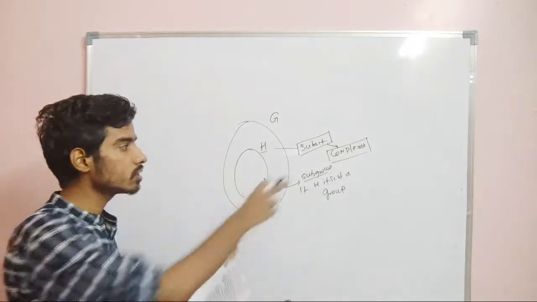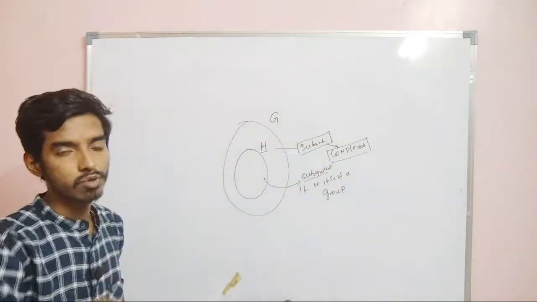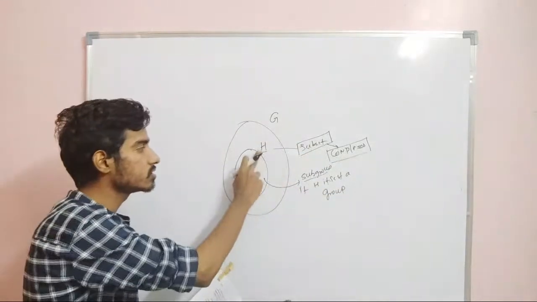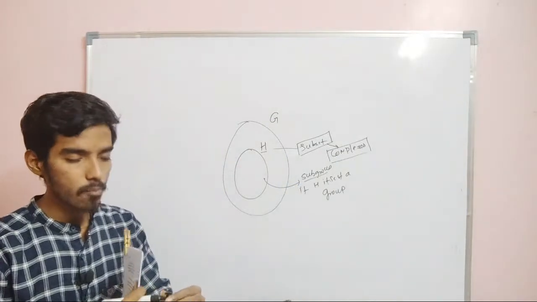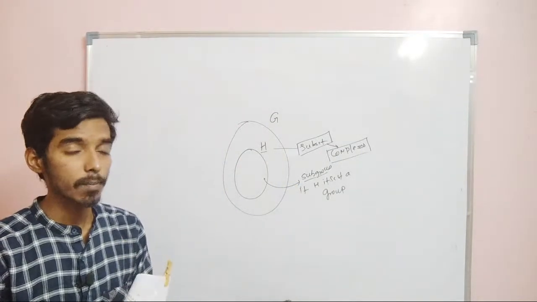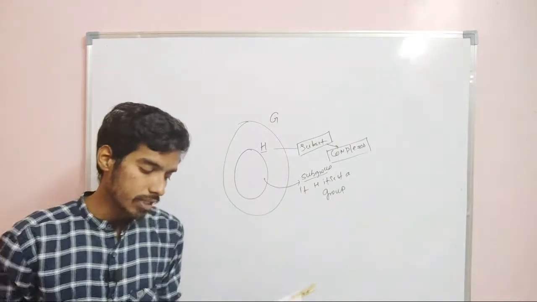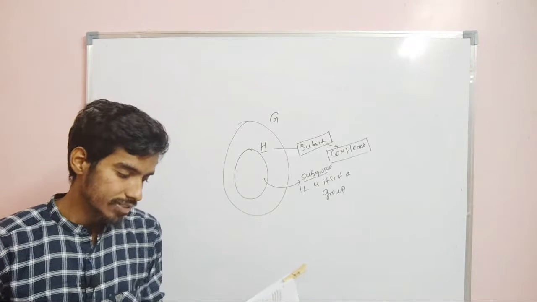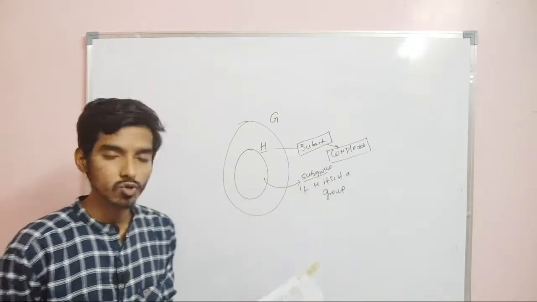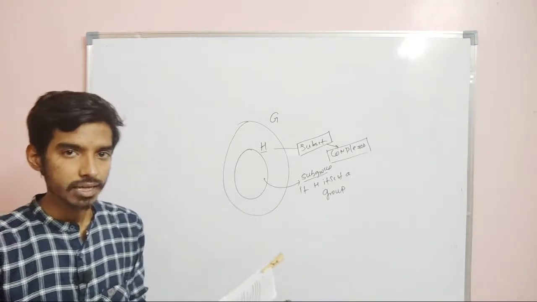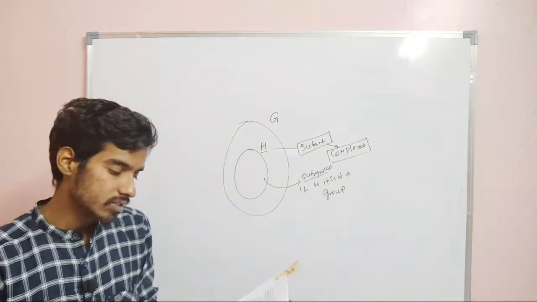So the complex will be a subgroup if this set itself is a group. Complexes and subsets are the same. Any non-empty subset H of a group G is called a complex of the group G.